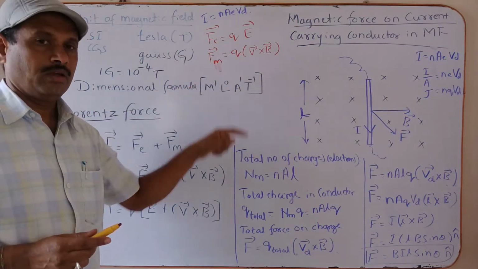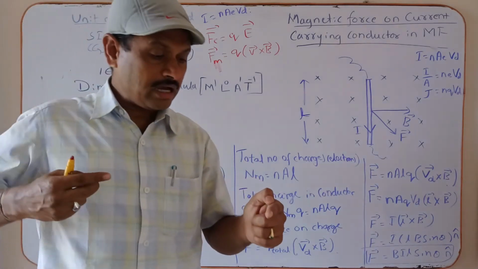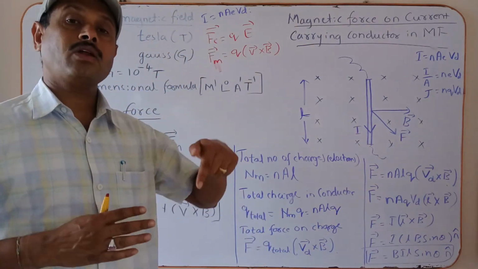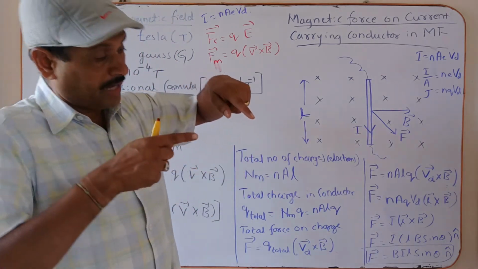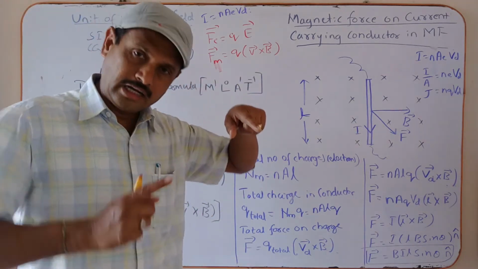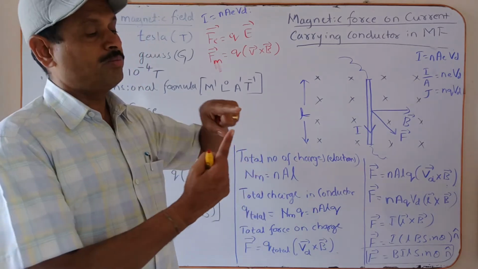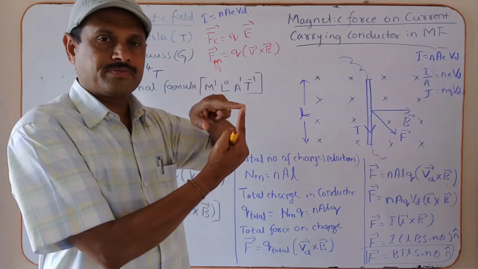Now the charge is moved in the cross fields. Cross fields means the magnetic field is there, the electric field is there, and both are perpendicular to each other.